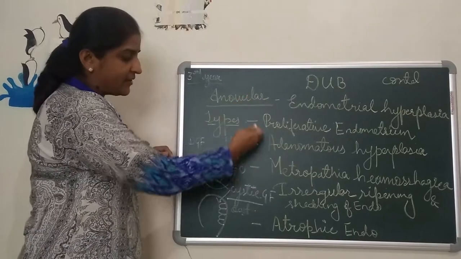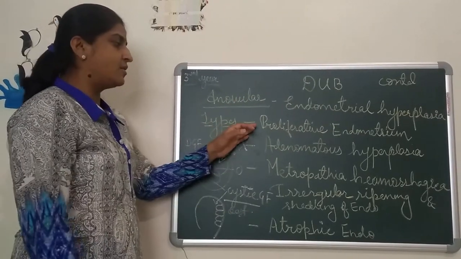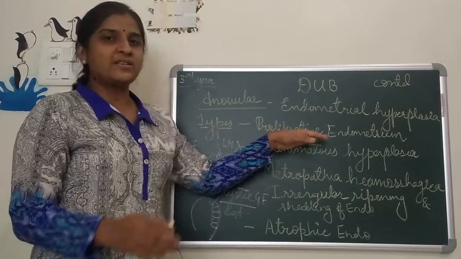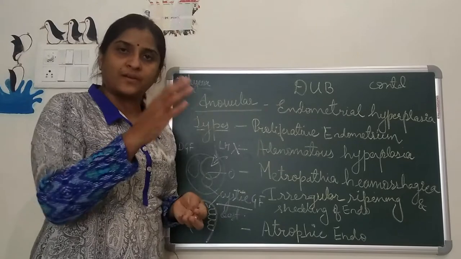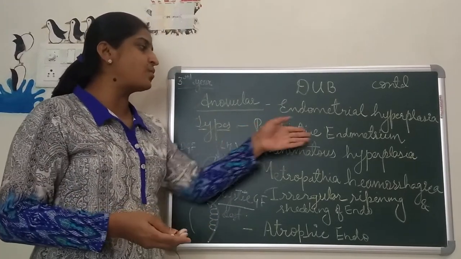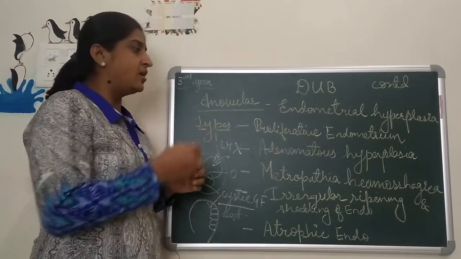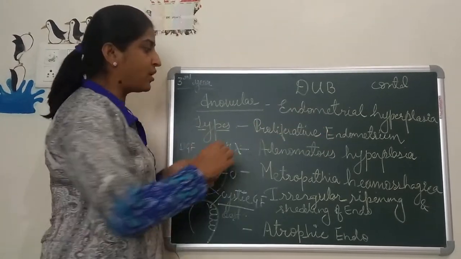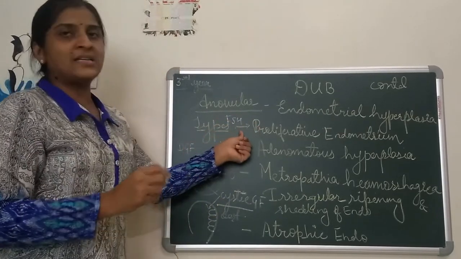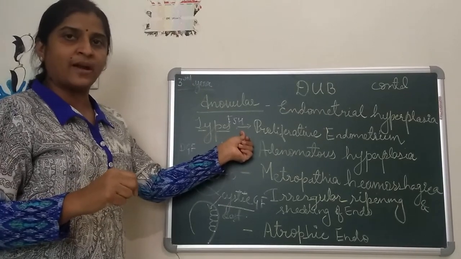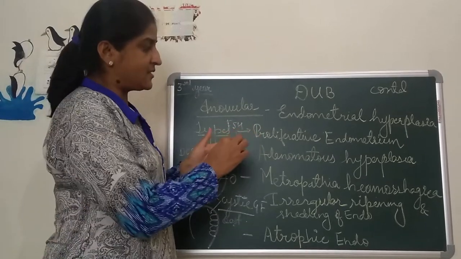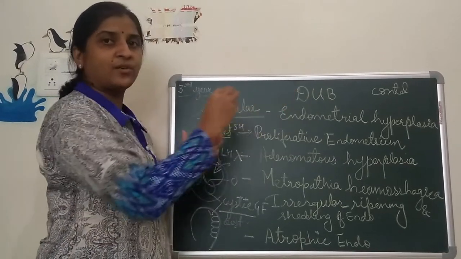Now we can get various types of endometrial hyperplasia. That is basic, very common is the proliferative endometrium. In this, now each and every diagram I cannot show you. You should refer to the textbooks of gynec, that is Dawn or Shaw's. Just understand that proliferation means something is enlarging. Now in the menstrual phase, you know proliferation is caused by what? Follicle stimulating hormone. So as follicle stimulating hormone is coming from the anterior pituitary gland, it is enlarging the follicles, and this is causing the proliferative effect on the endometrium.